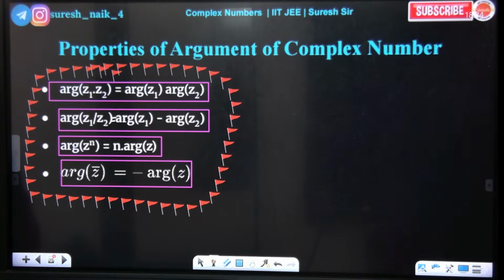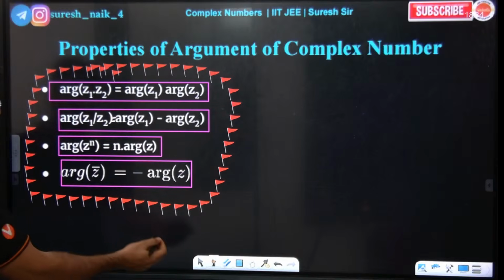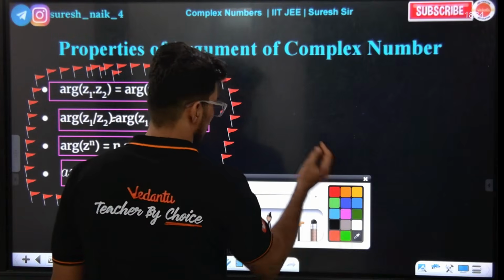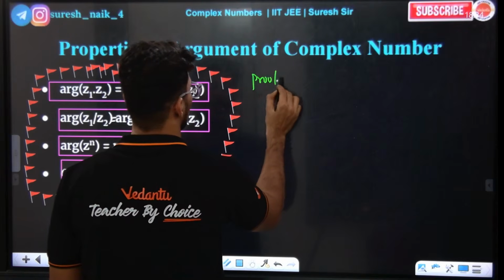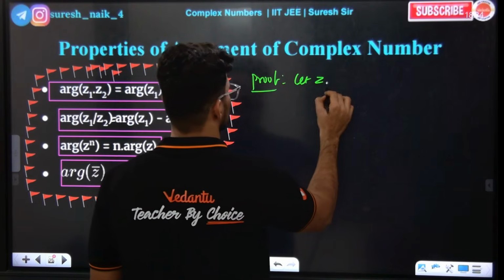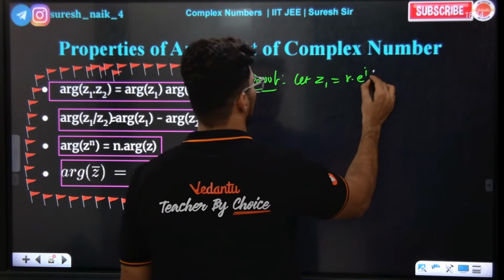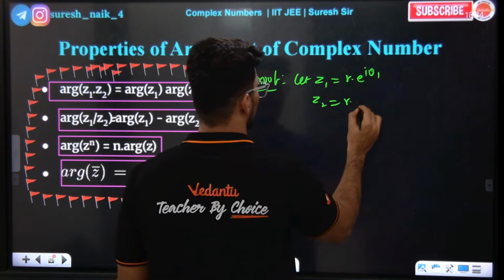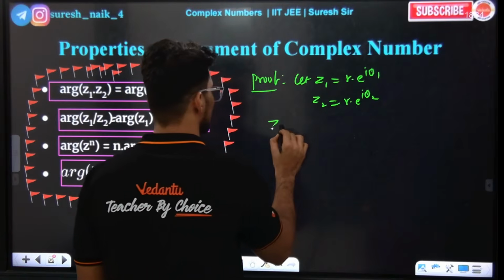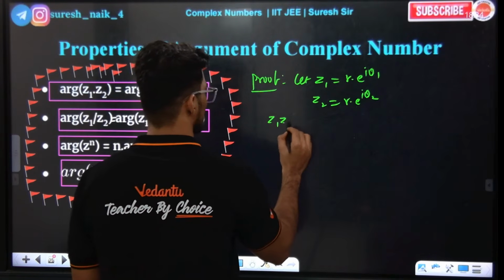Sir, can we prove this property? If you want the proof for it, we'll teach the proof as well. Proof: let us take z1 is equal to r into e power of i theta 1, and z2 is equal to r into e power of i theta 2. So z1 z2 means what?